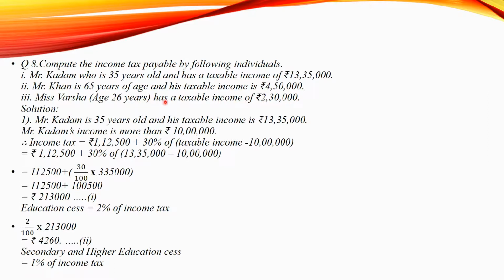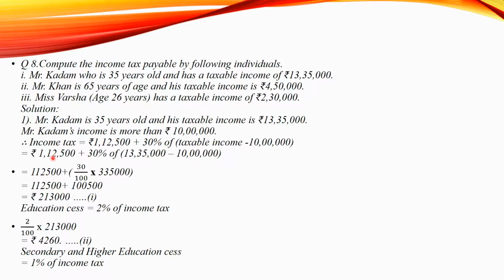Now let us start from the first question. Mr. Kadam is 35 years old and his taxable income is rupees 13,35,000. Mr. Kadam's income is more than 10 lakhs. Therefore, the income tax is rupees 1,12,500 plus 30% of taxable income minus 10 lakhs. Now this will be from table number 1 because his age is 35 years.